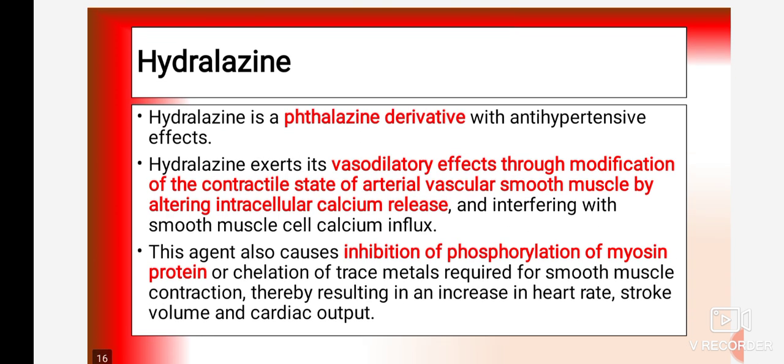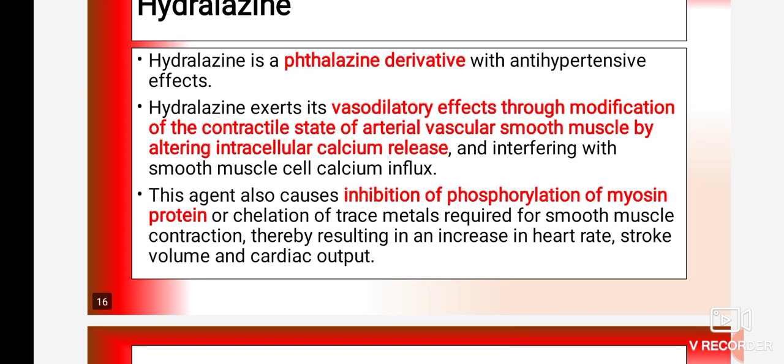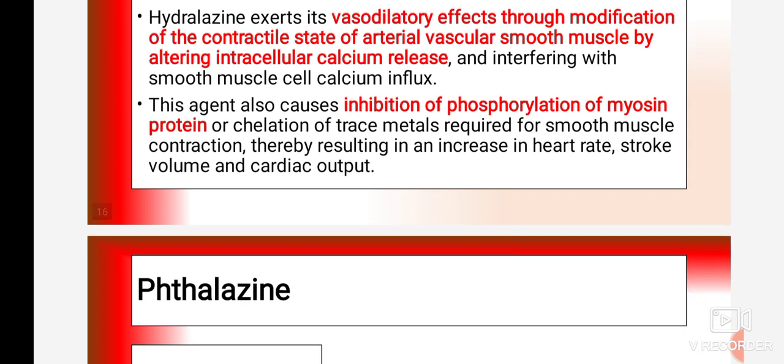Okay, so the question will be there in multiple choice question. Hydralazine is a dash dash derivative. So it is a phthalazine derivative. Hydralazine is a phthalazine derivative having vasodilatory effect through modification of the contractile state of arterial vascular smooth muscles. So it alters the intracellular calcium release, and due to this it produces relaxation and ultimately decreases the blood pressure.